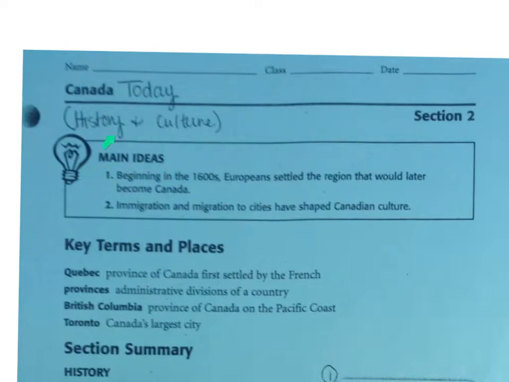Let's start by looking at the main ideas. As we read through this text, we should be able to understand that beginning in the 1600s, Europeans settled the region that would later become Canada. In this text, we should also be able to read and understand that immigration and migration to cities have shaped Canadian culture.